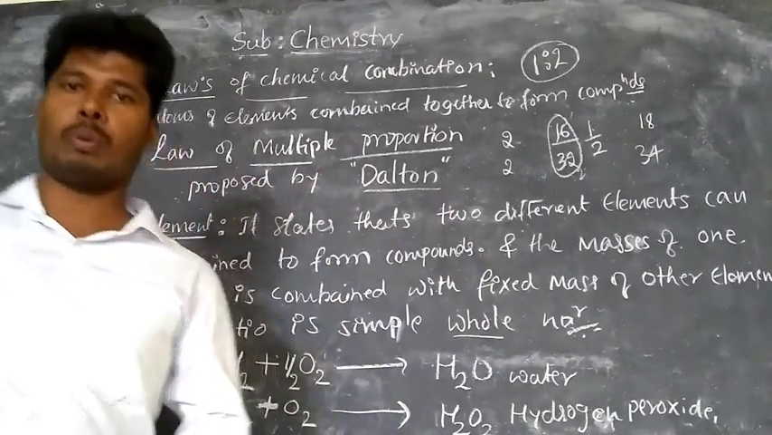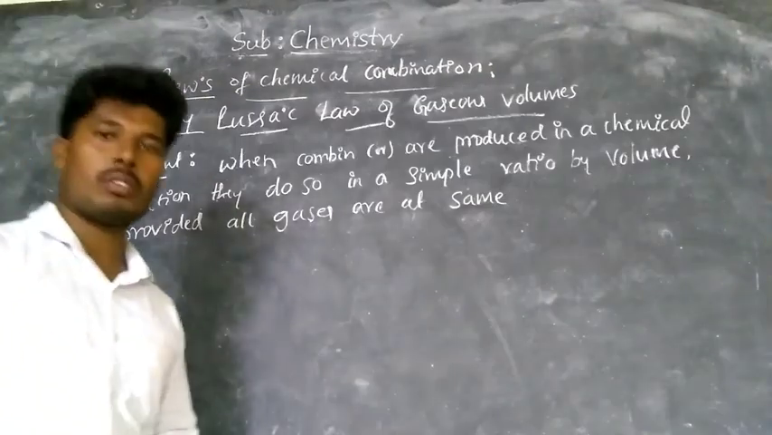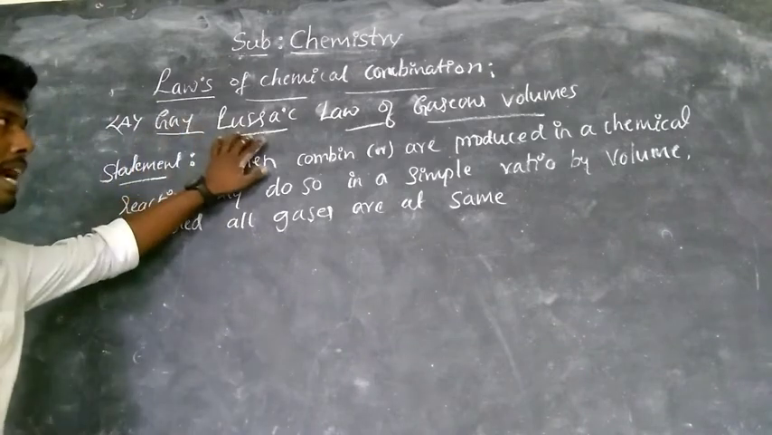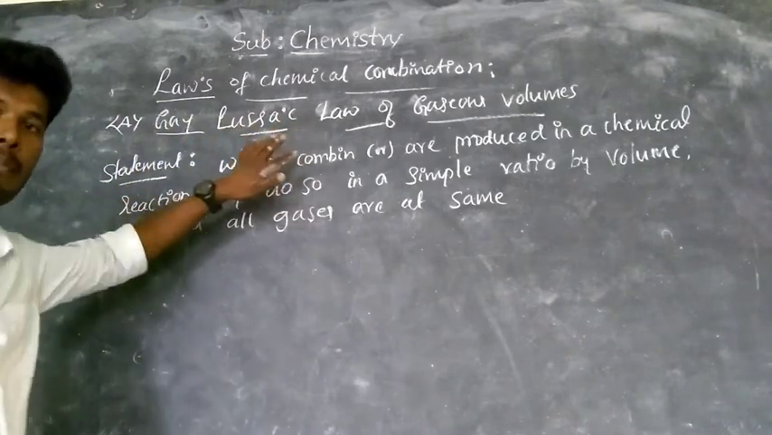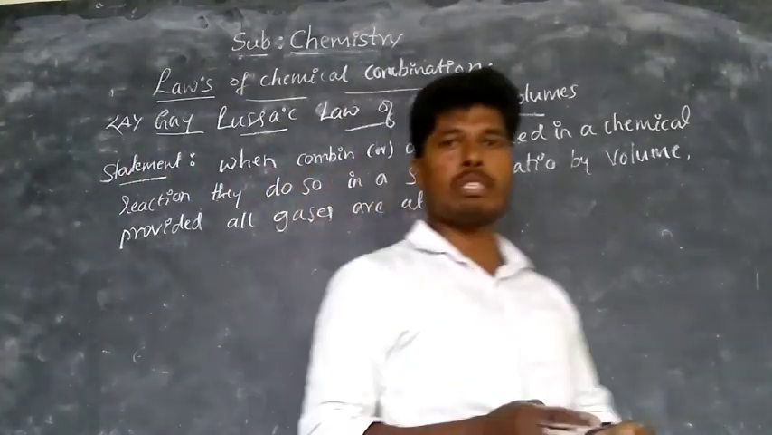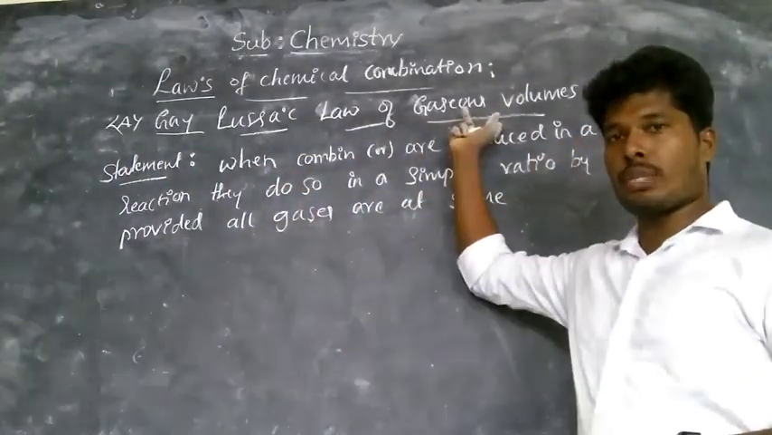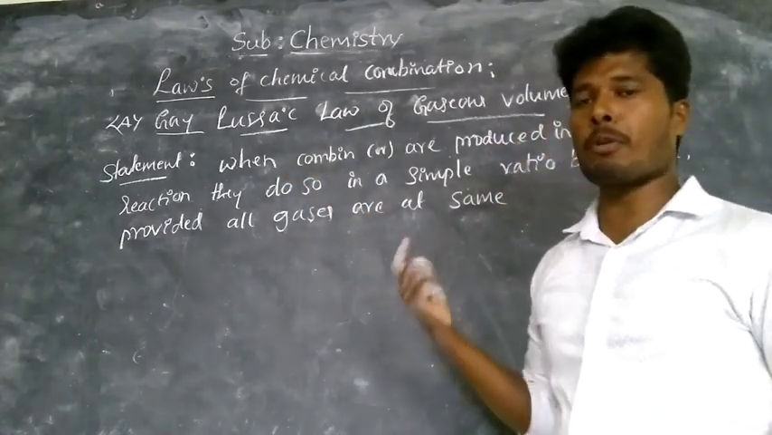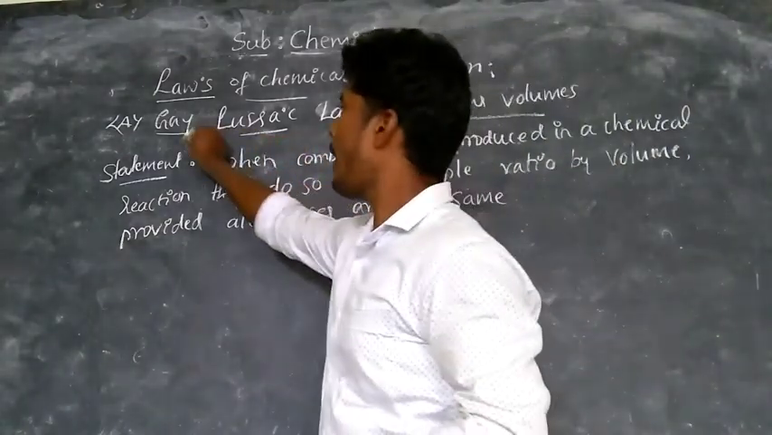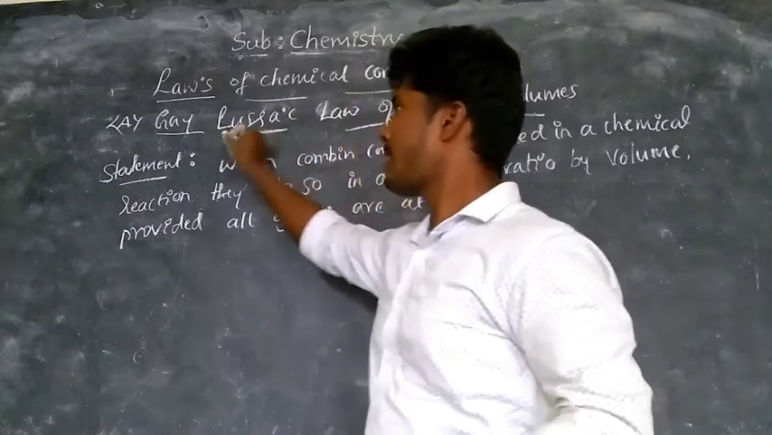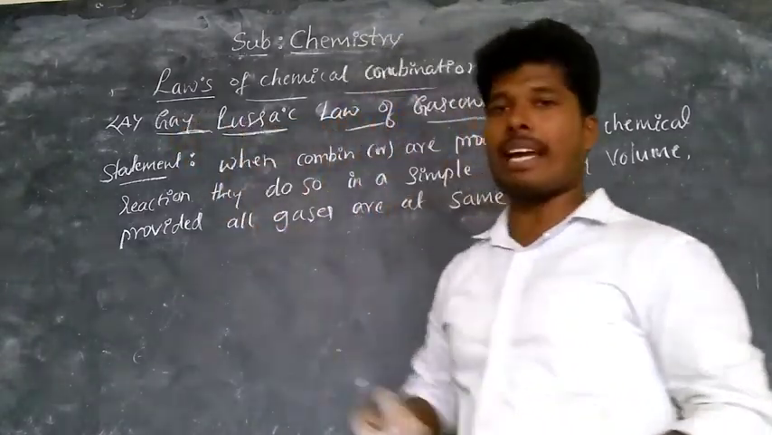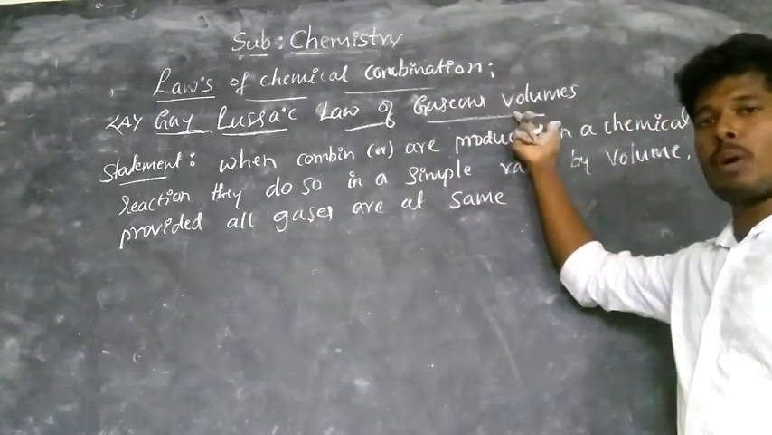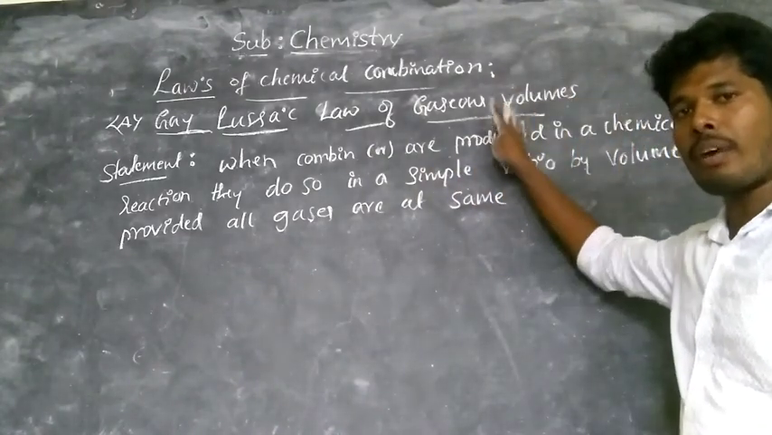Now take the fourth one. The next law, the fourth law, is Gay-Lussac's law of gaseous volume. This law was proposed by the scientist Gay-Lussac. Gay-Lussac is the scientist's name. He proposed this fourth law about gaseous volumes, that is, the volume of gases.